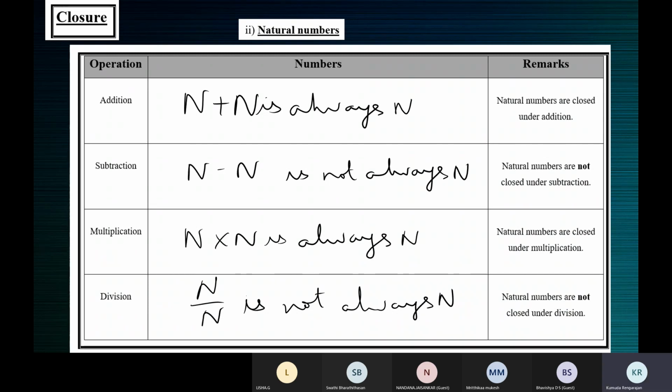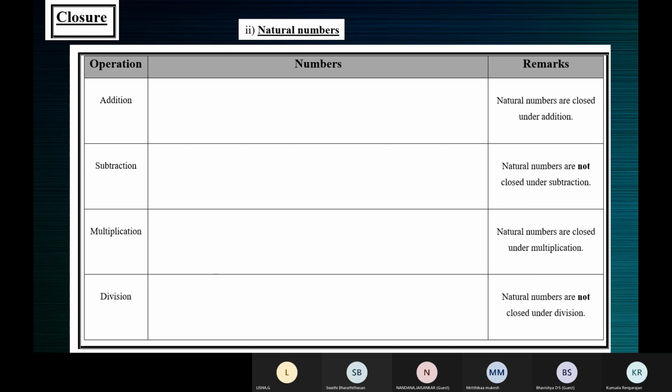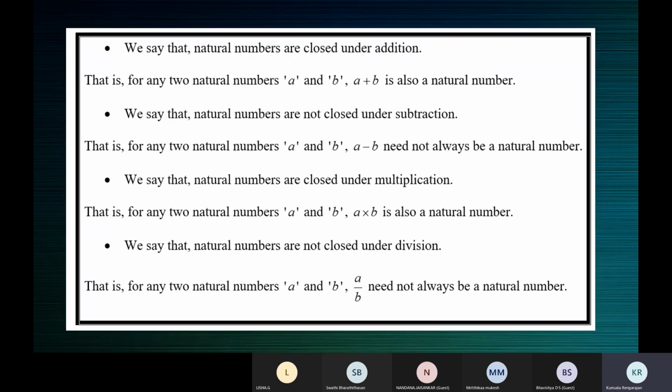Take a screenshot, children. Take a screenshot like this. Complete this in your book. Please take a screenshot of this one also. Done, ma'am. Please write this. See, when you write it, you can retain it better.